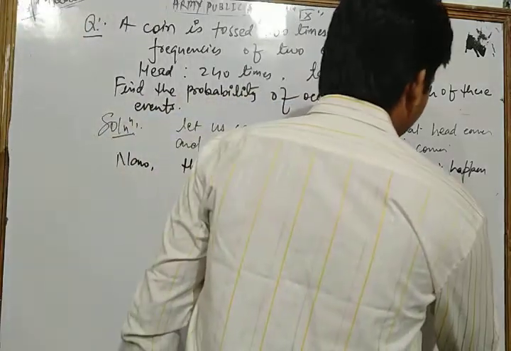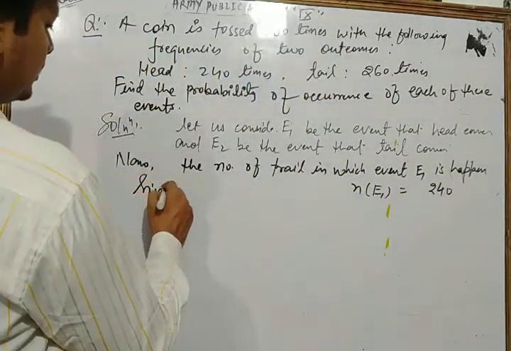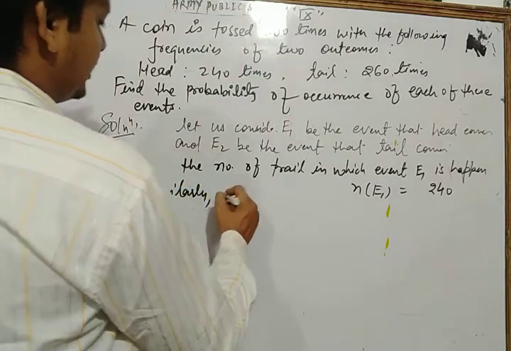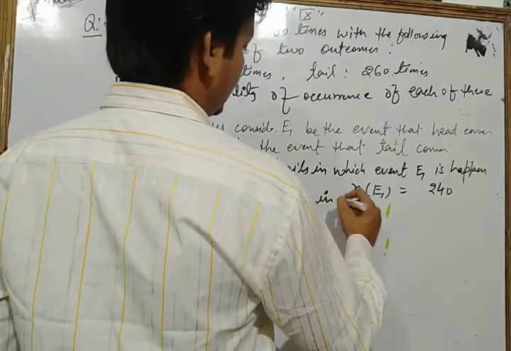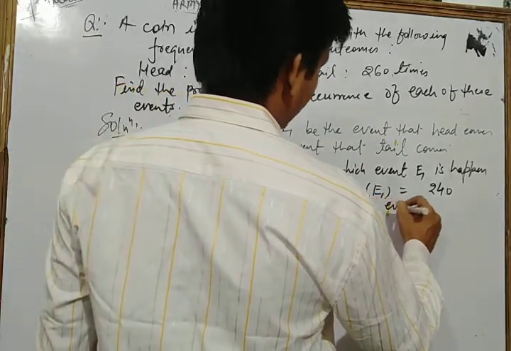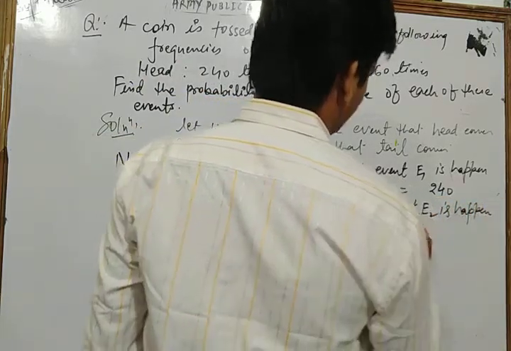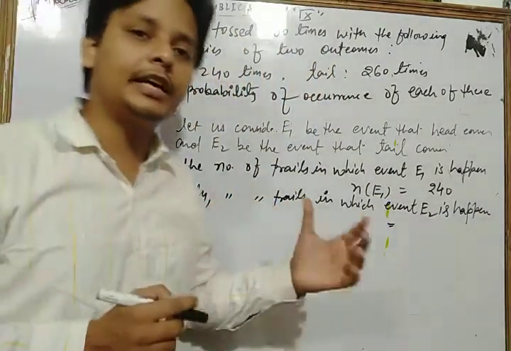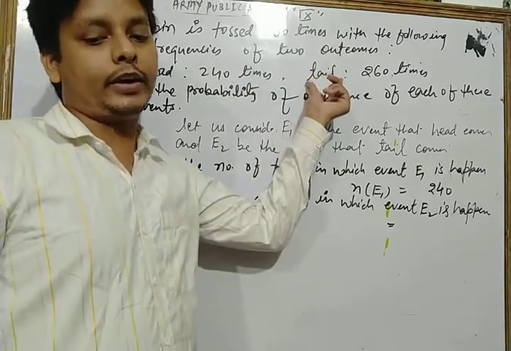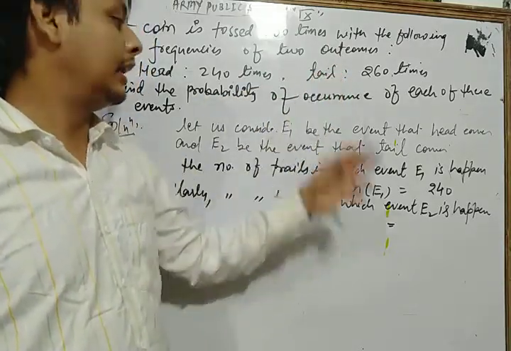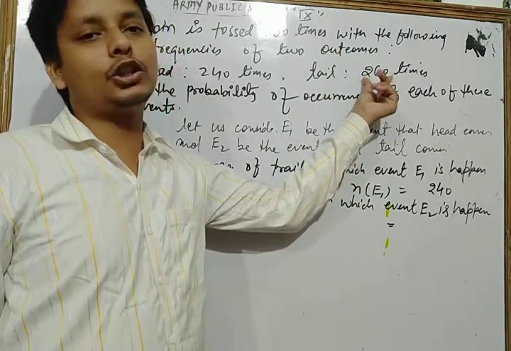So 240 is the number of trials of event E1. Similarly, the number of trials in which event E2 happens, E2 being the event that tail comes, means the event of getting a tail, is 260 times.